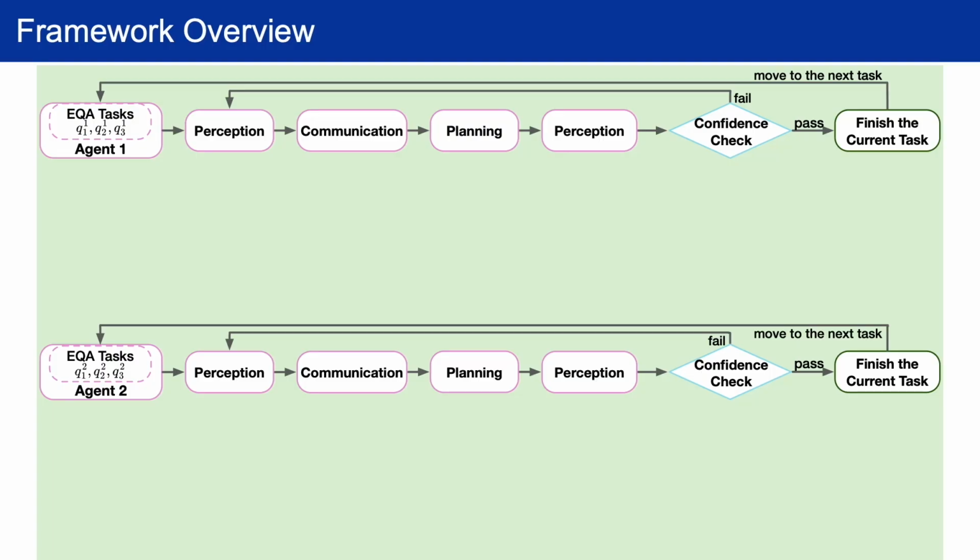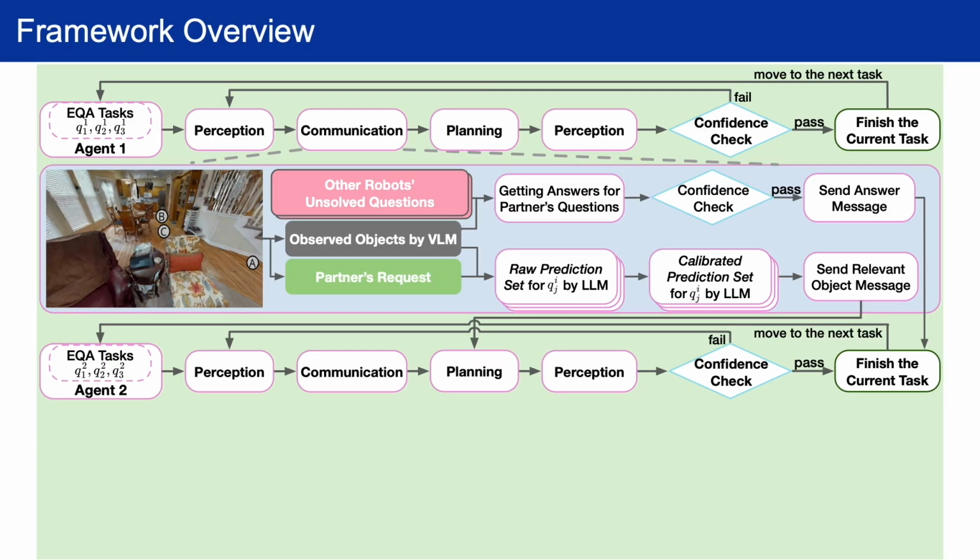In the communication module, agents observe the environment using VLMs and then generate potential communication outputs with LLMs. These outputs are calibrated by conformal prediction before being shared with other agents. This collaboration helps avoid unnecessary exploration paths.